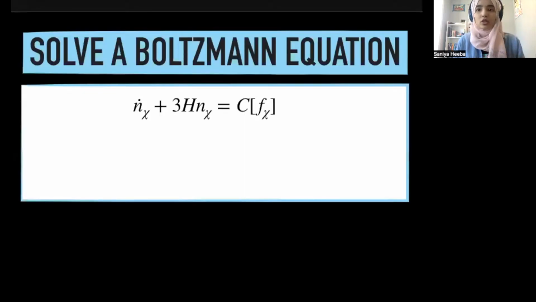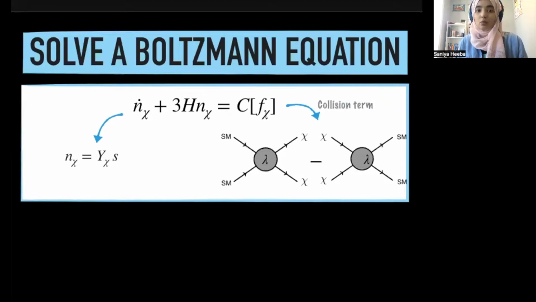So far, we've only discussed the qualitative aspects of freeze-in production, but in actuality, when we want to compute the dark matter relic density through freeze-in or even through freeze-out, what we do is solve a Boltzmann equation. This is a simple one-dimensional differential equation that relates the rate of change of the dark matter number density n_χ, which we can reframe in terms of a scale-invariant quantity Y_χ. And on the right, we have the collision term, which basically tells us the rate of the processes that produce dark matter and the rate of the processes that deplete dark matter.